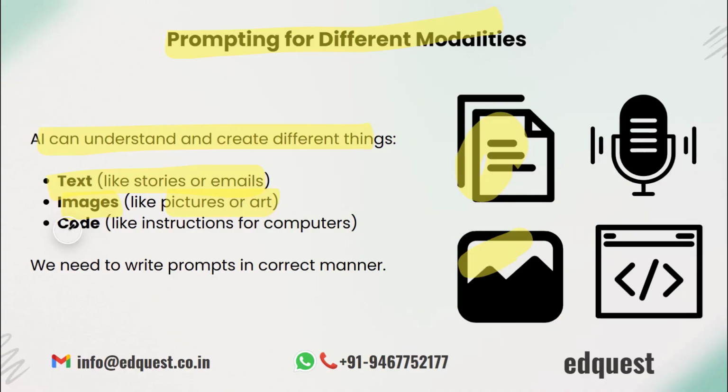It can even write code, which are step by step instructions that tell computers what to do, like building a website or creating a game. But here's the key. To get the best results from AI, we need to give it the right instructions. These are called prompts. The clearer and more specific our prompts are, the better and more useful the AI's response will be.